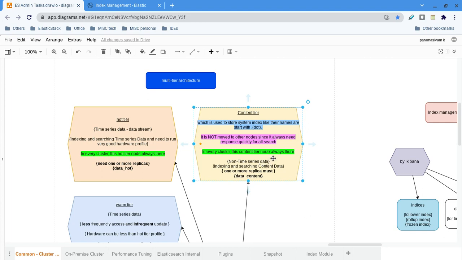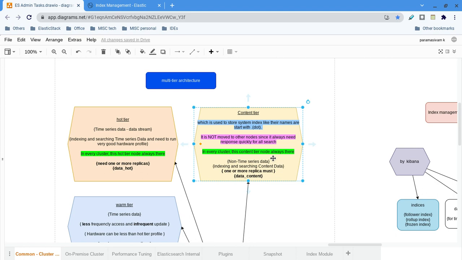Okay, so that is one use case I told you. The second use case is all system related indexes, or content data. System dot Kibana, dot watcher, dot log. There are many indexes like that, and those indexes start with a dot. All those things we call content data.